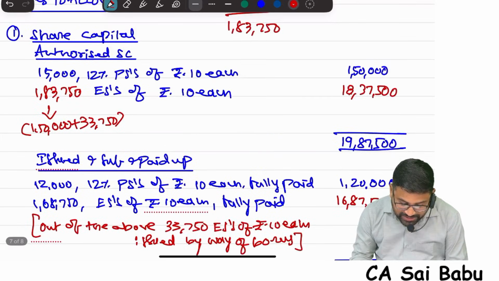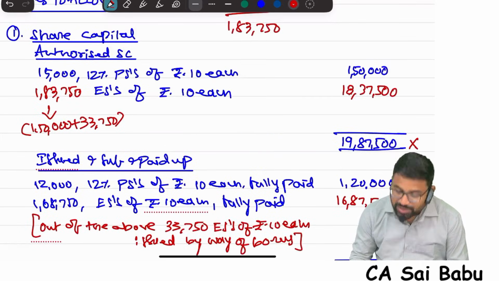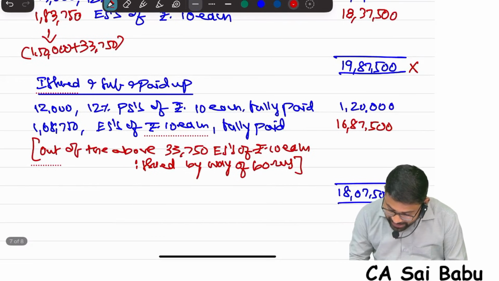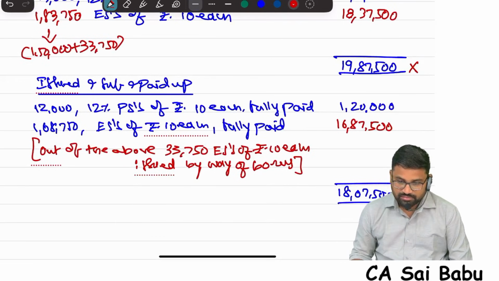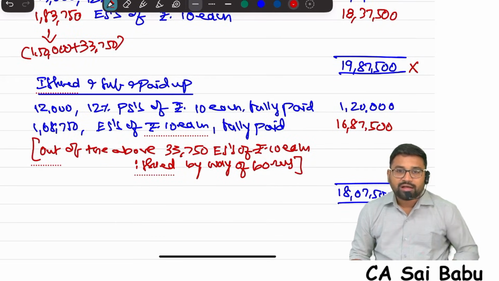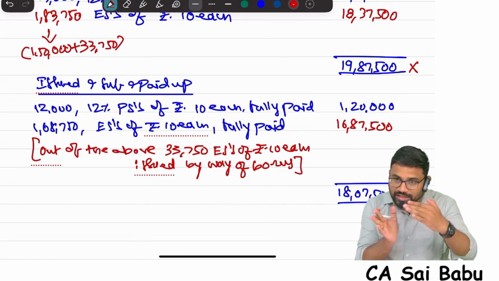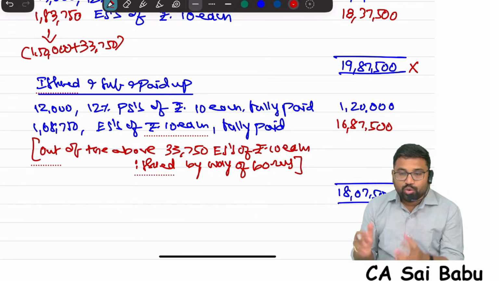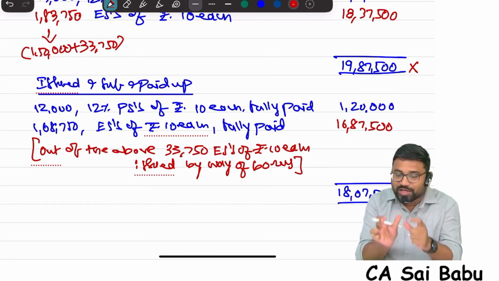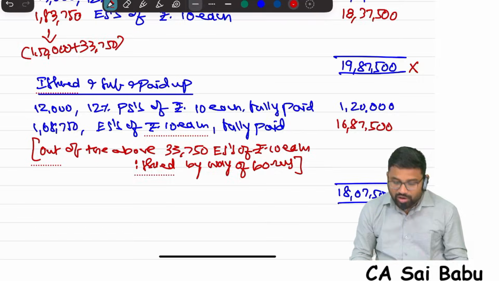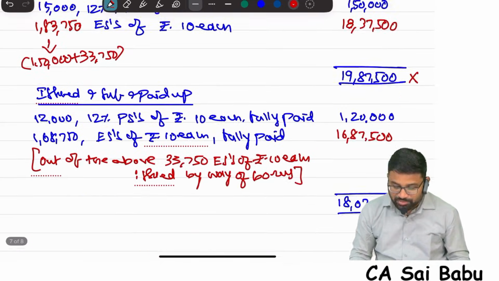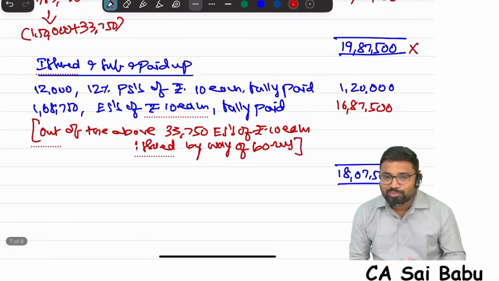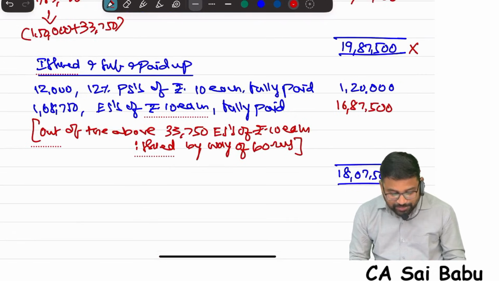This authorized capital is only for presentation purpose. This is the actual paid up capital. Within the authorized capital, some shares we issued, we collected the amount. Only paid up value from the shareholders is part of share capital. Authorized capital is only for presentation purpose. You should not add both.